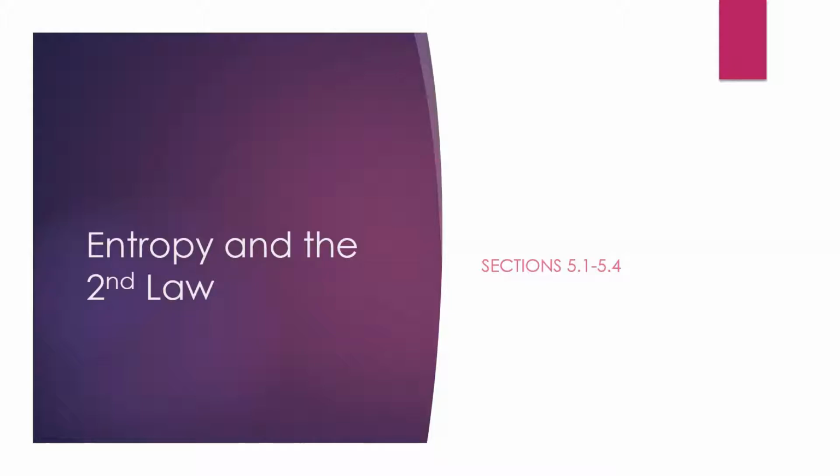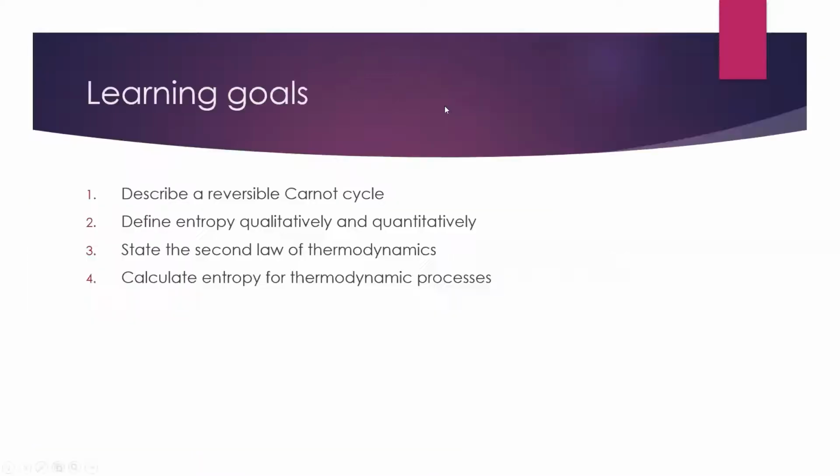To explore these topics, we are going to be looking at a little bit of a strange concept, and that is heat engines. The learning goals for today are to describe a reversible Carnot cycle, and in doing this, we're going to look at how entropy comes out of this cycle.